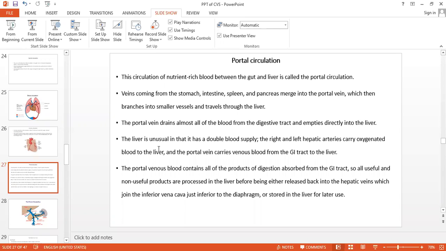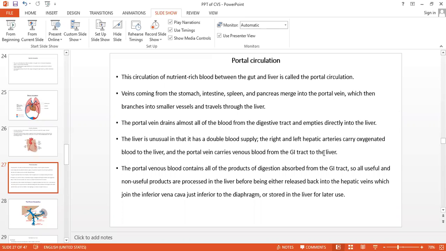The liver has a double blood supply, that is oxygenated and deoxygenated. The right and left hepatic arteries carry the oxygenated blood, and the portal vein carries the venous blood, that is the deoxygenated blood, from the GI tract to the liver.